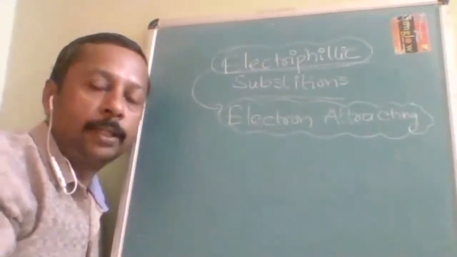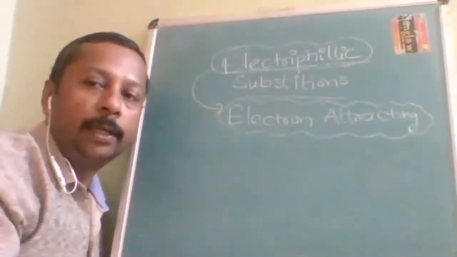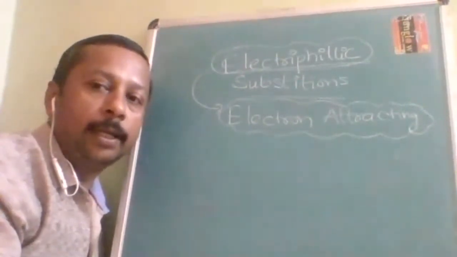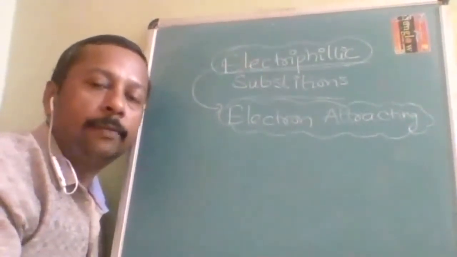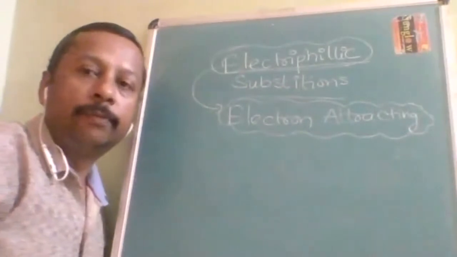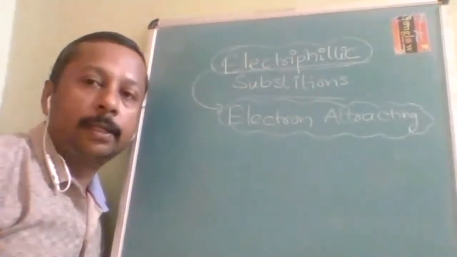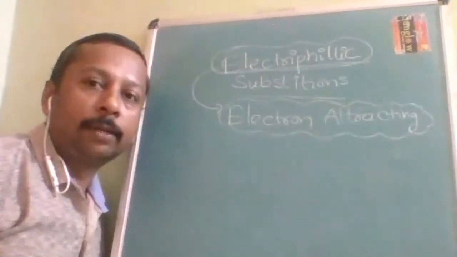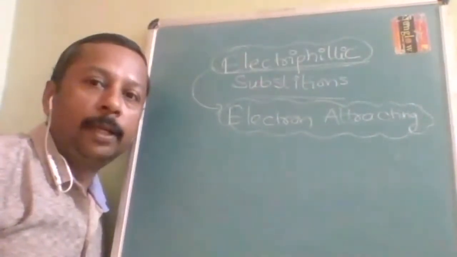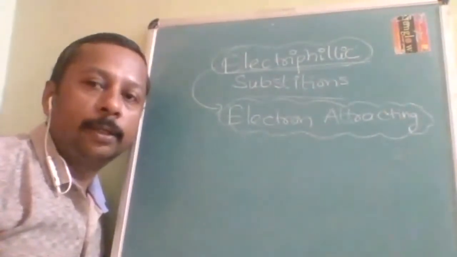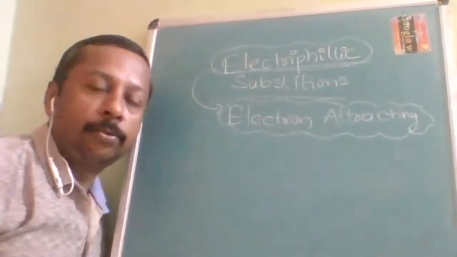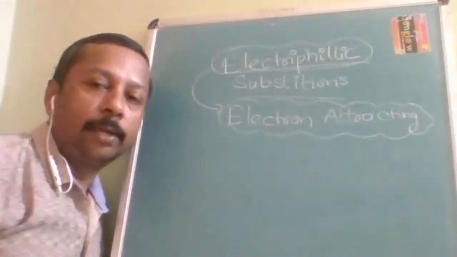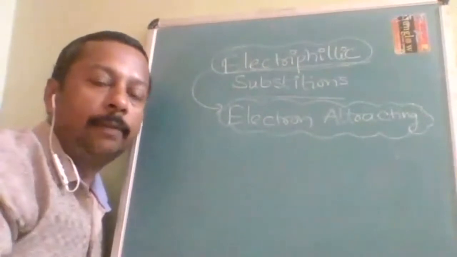The beauty of this lecture is you can apply it for aromatic as well as aliphatic compounds. Wherever you feel there is a chance of electrophilic substitution, immediately you can use it. It is not limited to aromatic only, it is for aliphatic also.